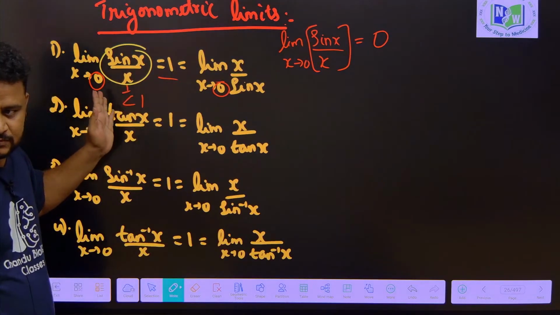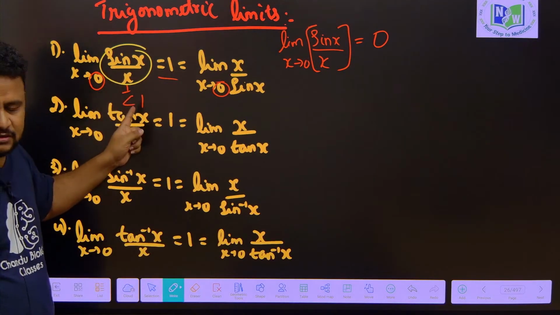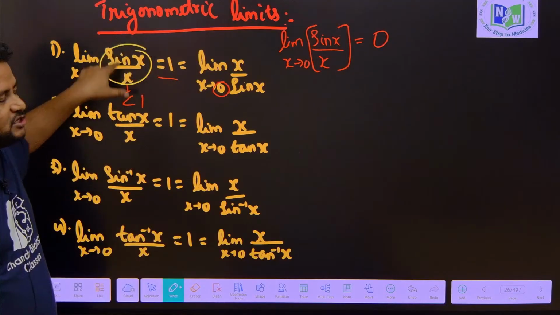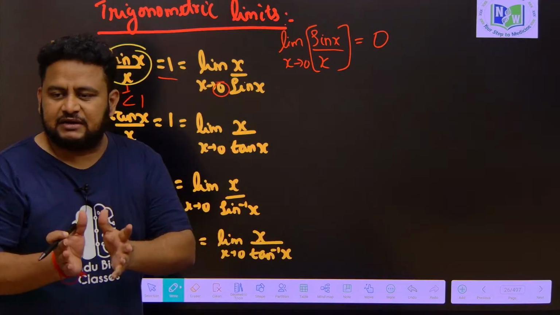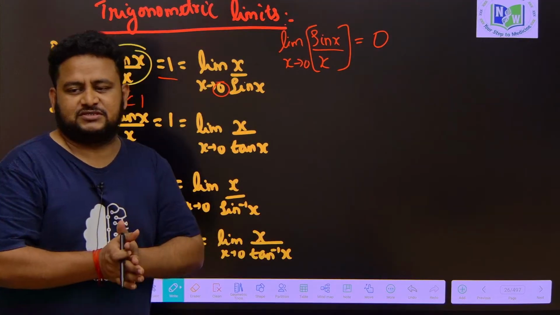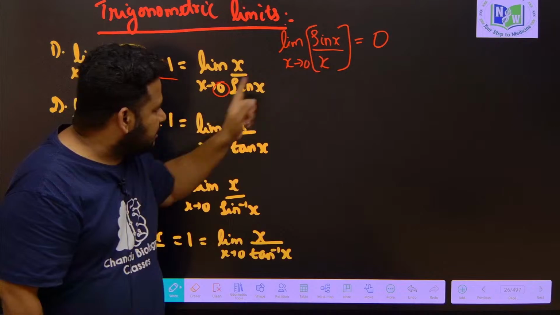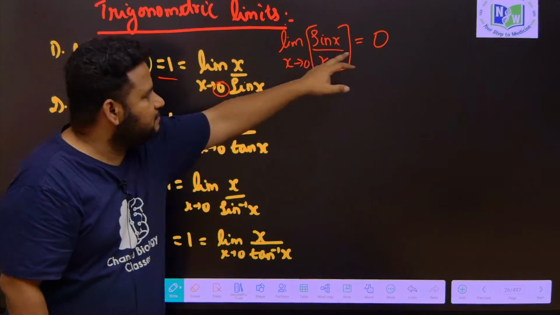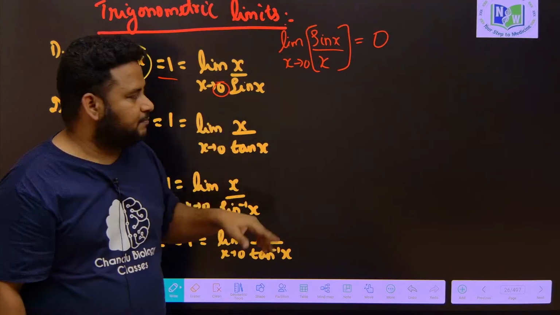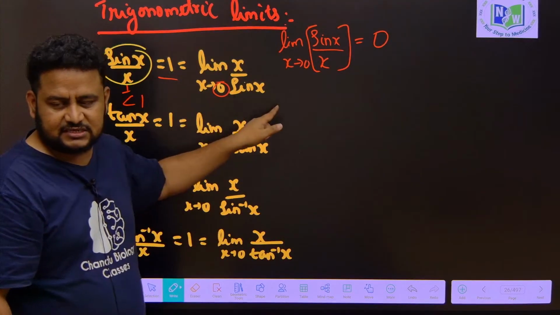If you put the greatest integer function, it will take the previous integer value. It is less than 1, so the immediate integer is 0. So this will become equal to 0. Clear? But the inverse is greater than 1.